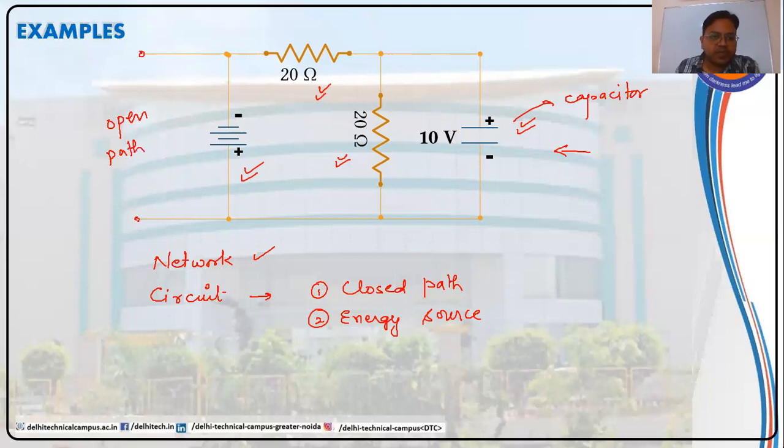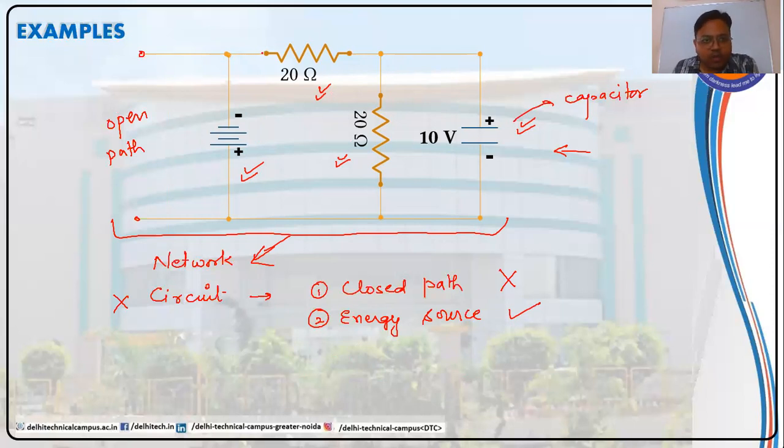In between these 2 terminals, these 2 terminals are not connected. So that means it does not have closed path. If it is not verifying the first condition, we cannot call this a circuit, even though it has an energy source in it. So we cannot call this whole interconnection a circuit, whereas it will be a network.